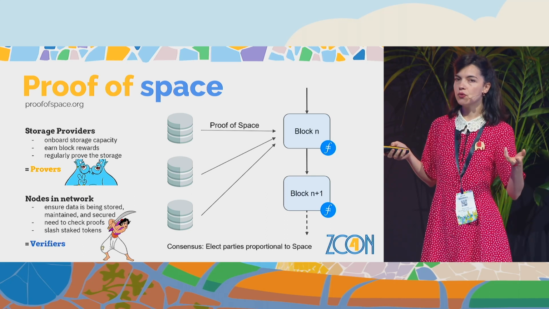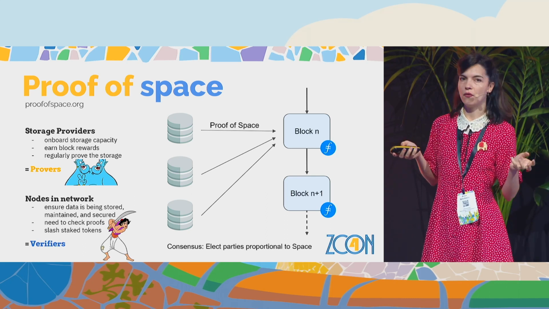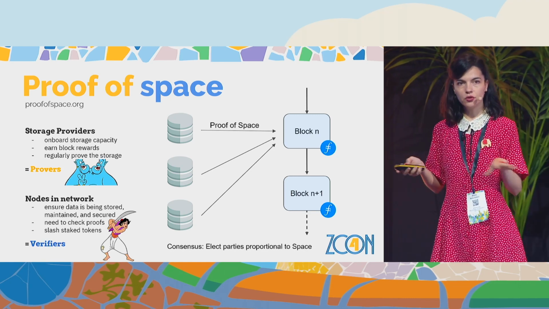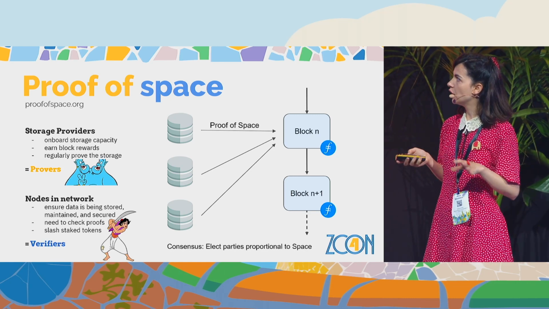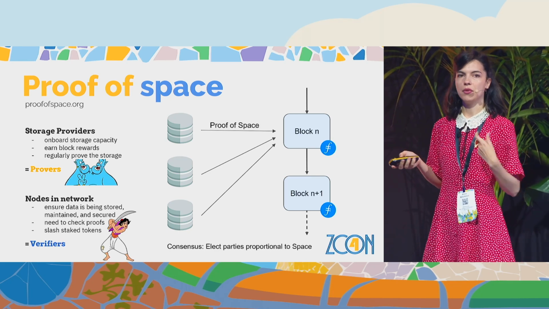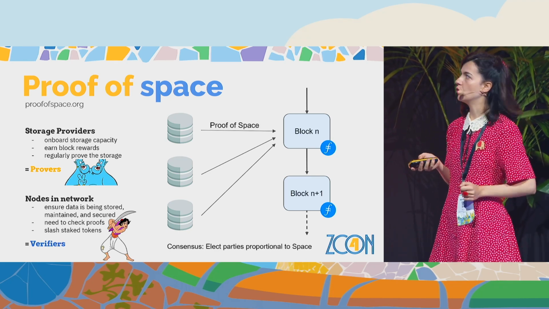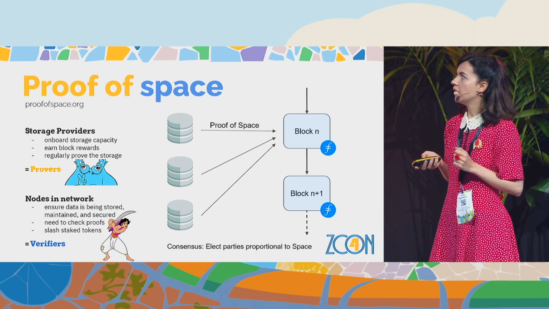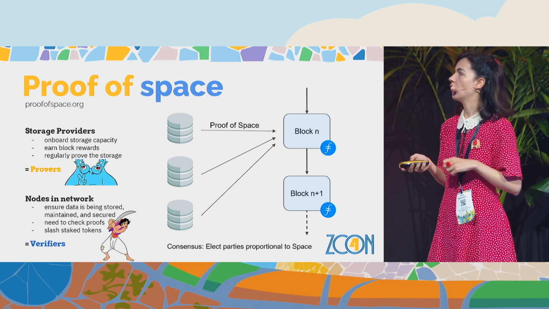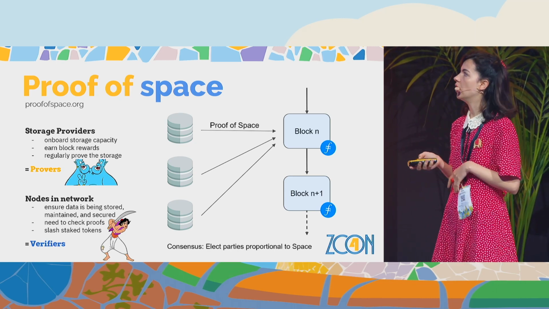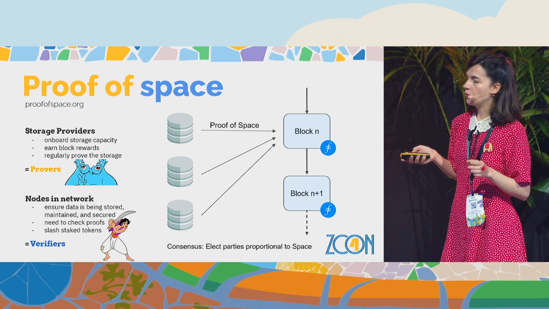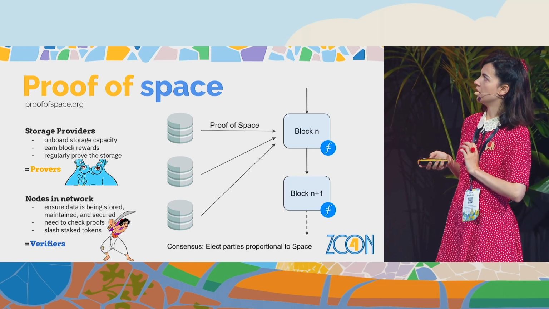So we have many users, we will call them storage providers, that just onboard storage capacity to this public network. And they are incentivized by earning block rewards each time they add new storage to the network. But they have to prove that this storage is there continuously, right? And they provide it over a long period of time. So those will be the provers. They can be anybody in the network.